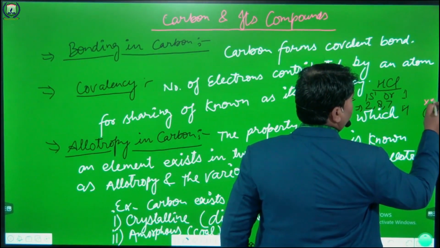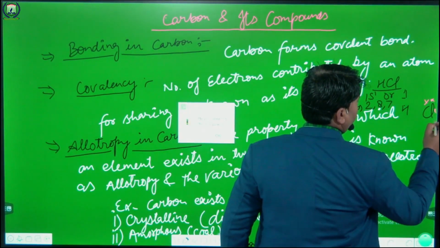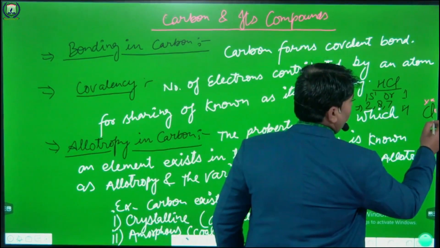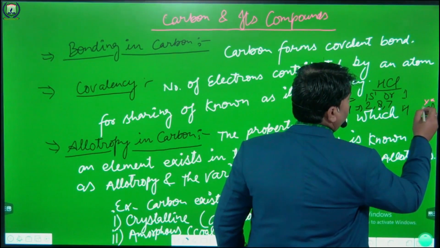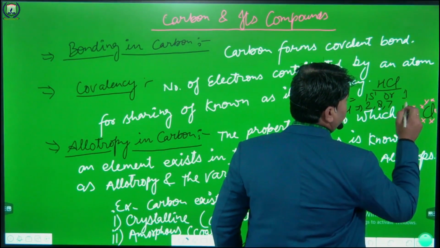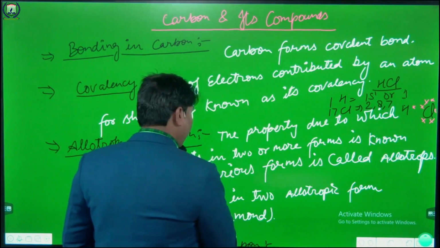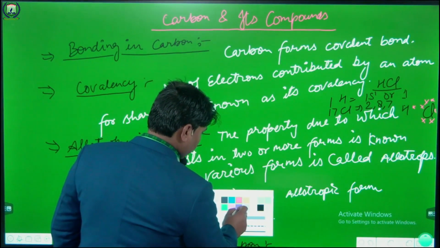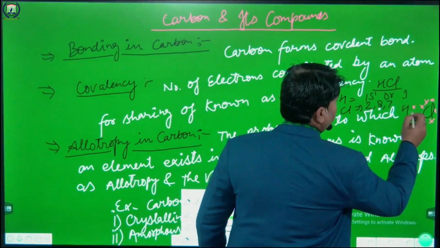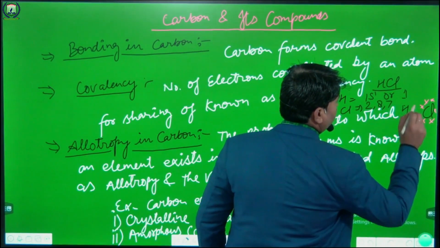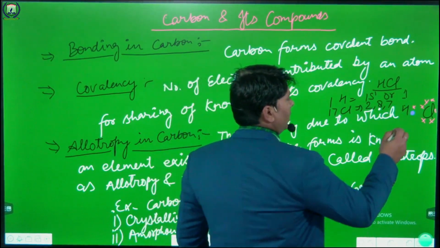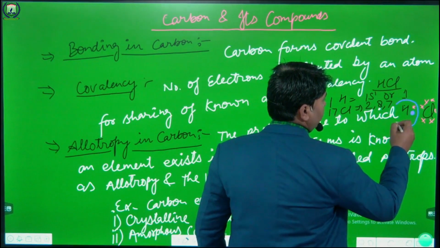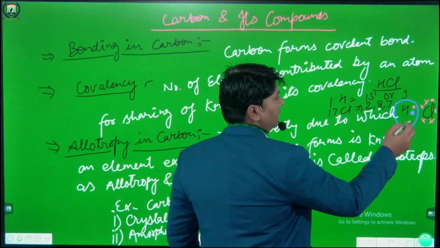One, two, three, four, five, six, and this is the seven. And this sign is the electron of hydrogen. According to covalency, it forms like this.